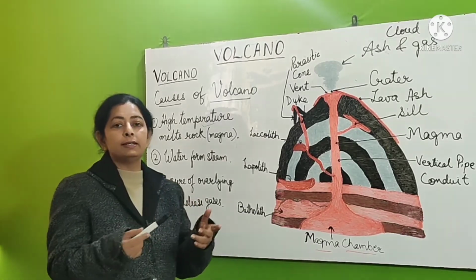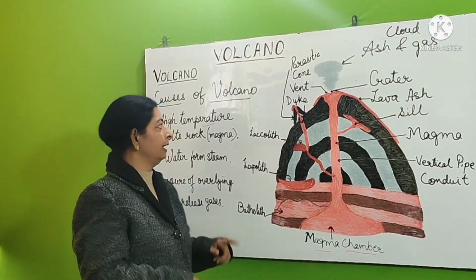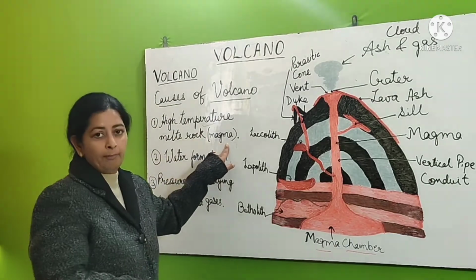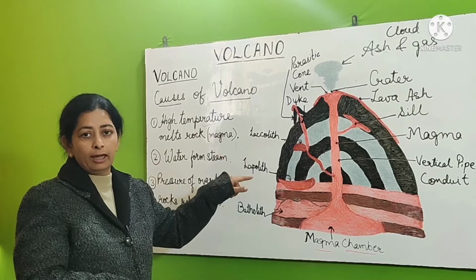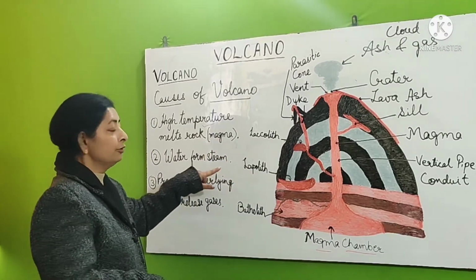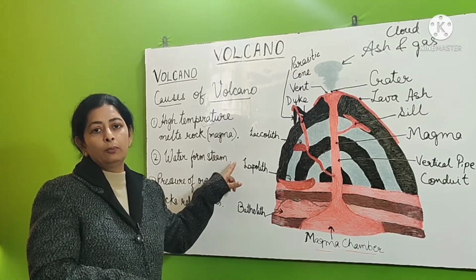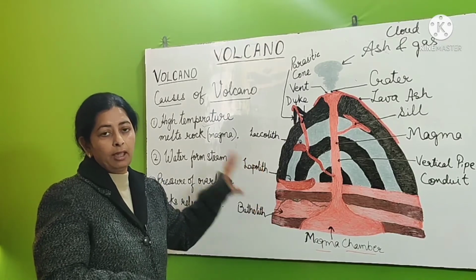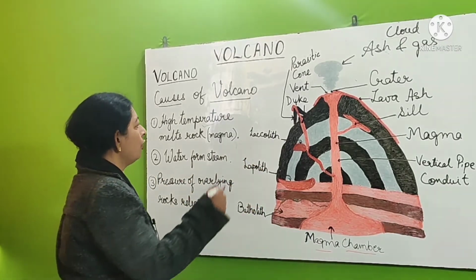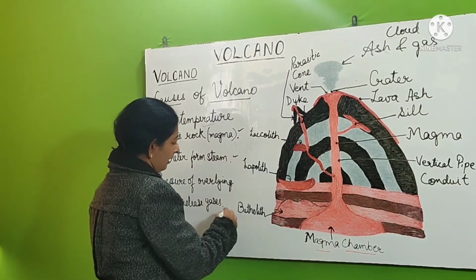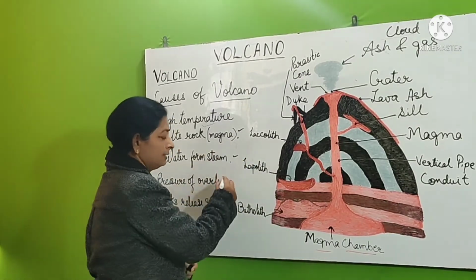It releases gases. So we see the presence of magma, the rock materials which have converted into magma due to high temperature. Second, the water which has changed into steam due to high temperature. And third, the pressure of overlying rocks. So all these three things are there: magma, steam and gases.